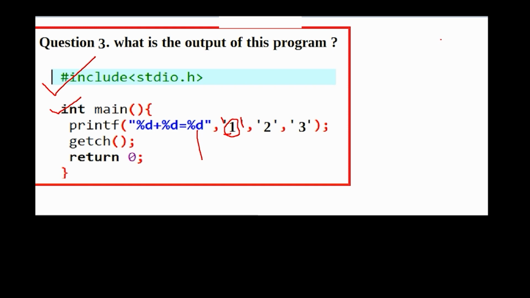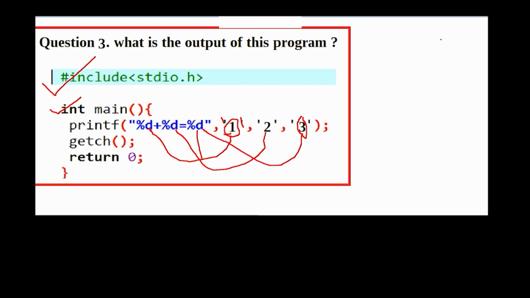Similarly 2 is not an integer, 2 is a character, and 3 is a character because it is placed inside single quotes. So it's not possible that this character 1 replaces this %d, character 2 replaces this %d, character 3 replaces this %d.